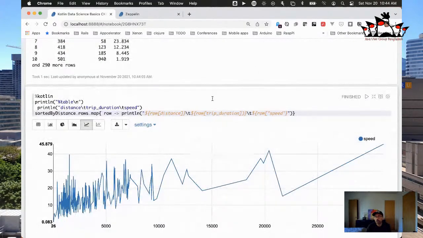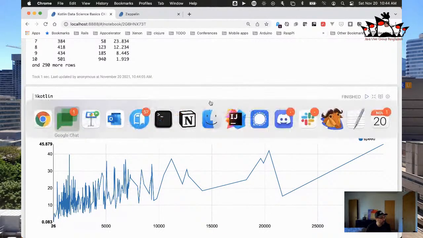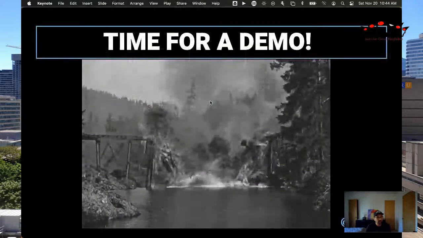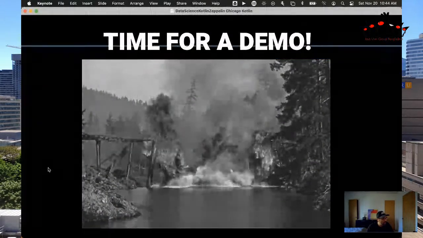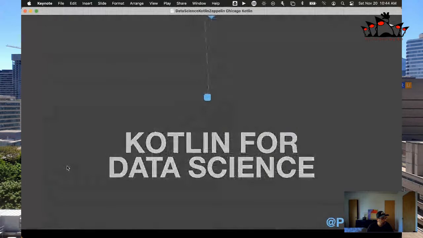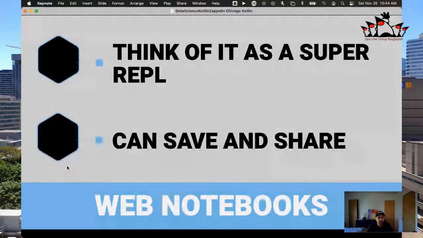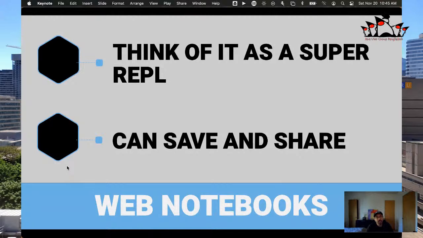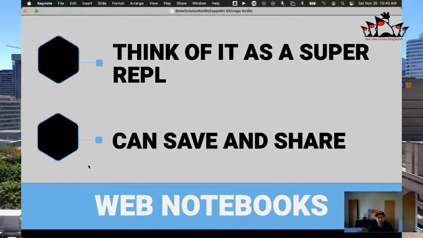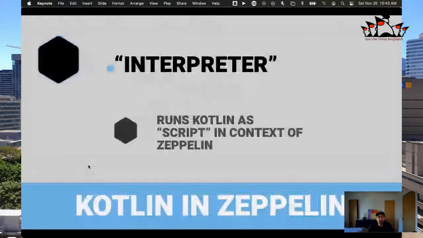I was going to try to create a completely separate graph, but I don't want to spend too much time on this because I want to get back to the slides and give you a little more insight into Zeppelin itself. So we've run the demo. Let's do a quick review and talk about some of the libraries we used here. First of all, you can think of Apache Zeppelin as a super REPL because you can save and share this notebook. And this notebook is available on my GitHub repository. I have a link to that on the ending slide here, so you can just pull that in, and I'll give you a couple of other tips that you'll need to be successful in running this.